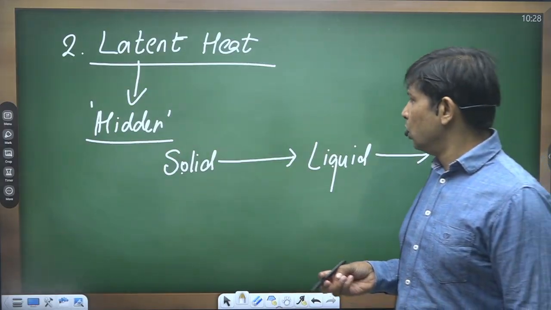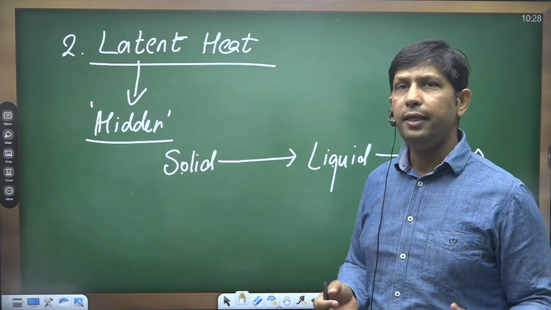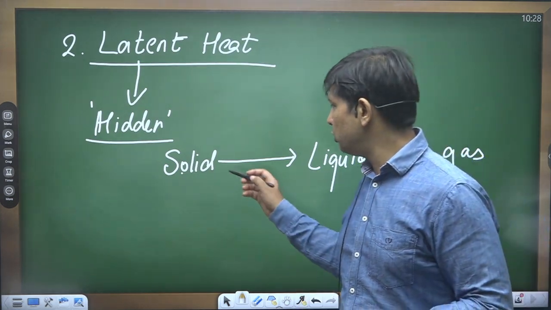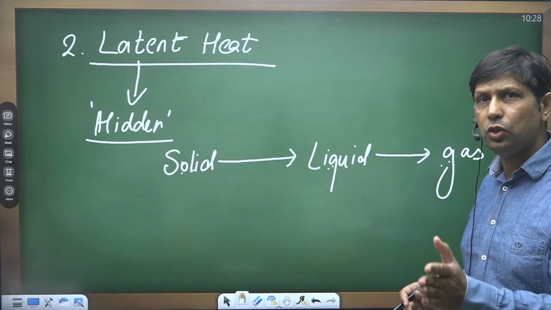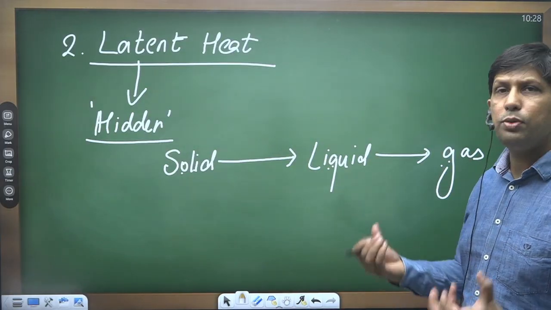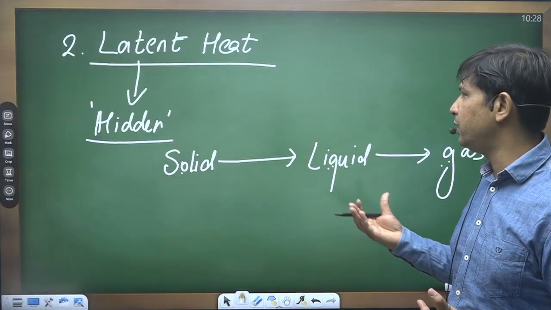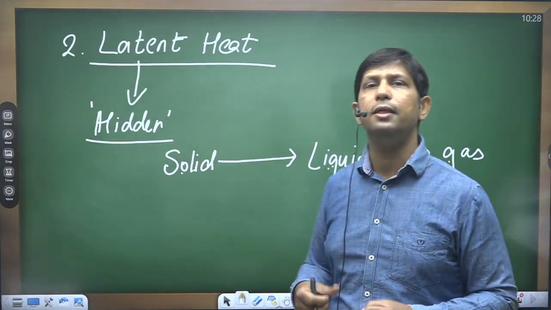This heat is actually utilized during the change of solid to liquid or liquid to gaseous state. When we have a change of the state of matter, there is absorption of this latent heat, or the hidden heat, without any change in the temperature.